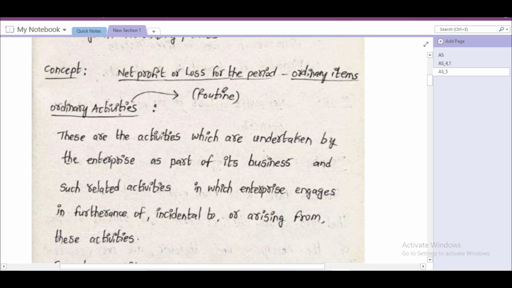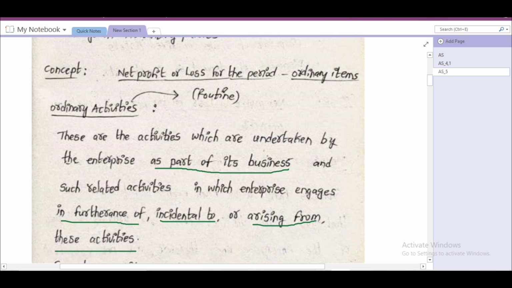First concept is about ordinary activities. Ordinary activities means routine activities of any business. We'll see what it is. These are the activities which are undertaken by the enterprise as part of its business, and such related activities in which the enterprise engages in furtherance of, incidental to, or arising from those activities.